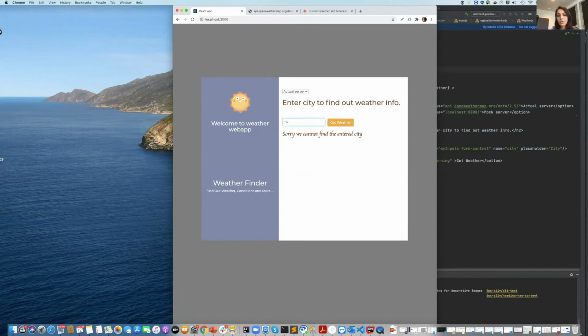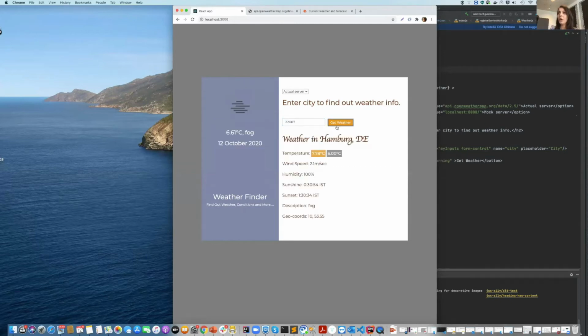Now let's try to test some numbers. It seems like it's displaying the weather of the place where this postal code belongs to, which also seems correct.